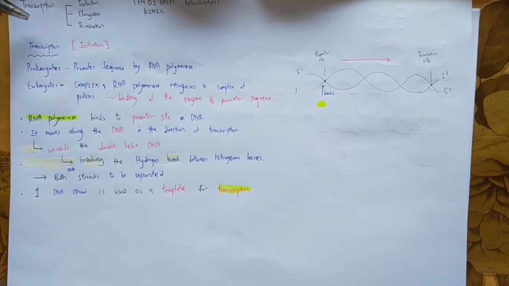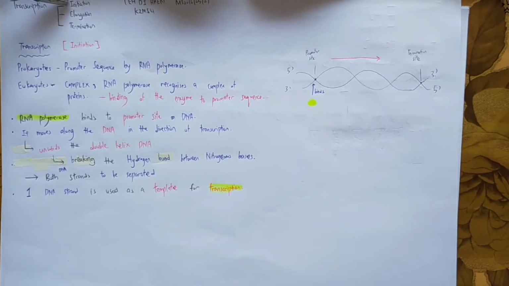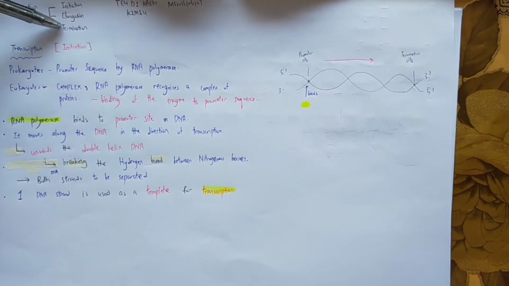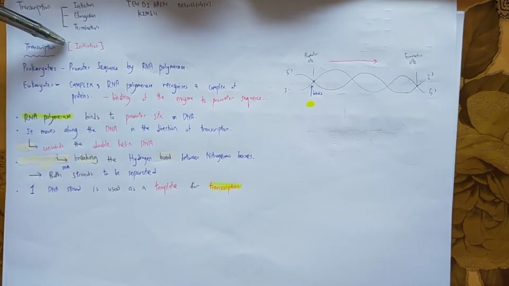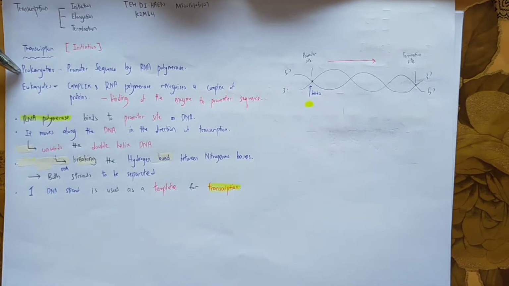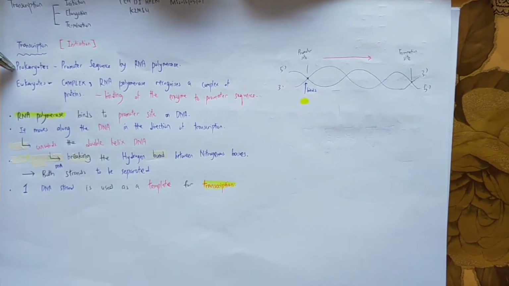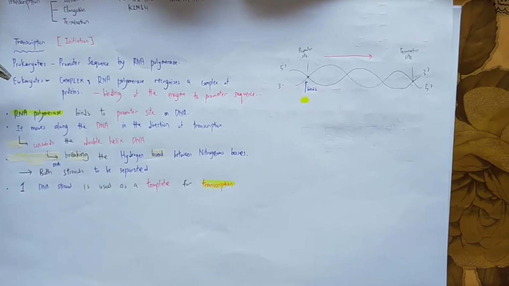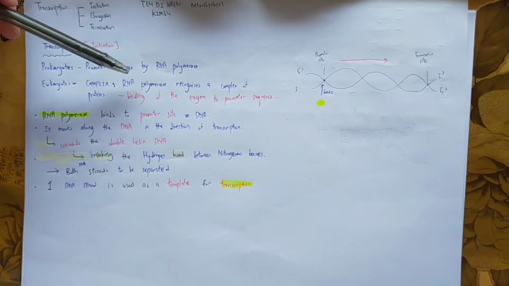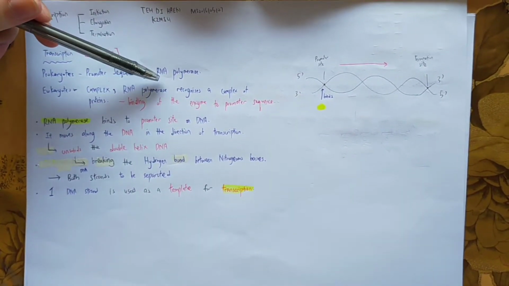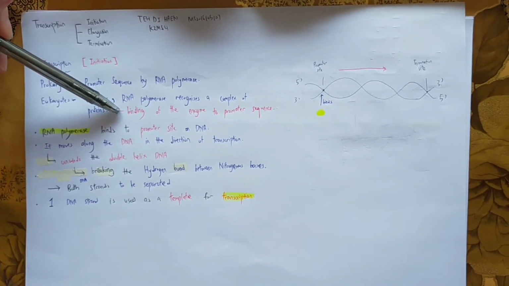There are 3 stages in the transcription of DNA to RNA, that is, initiation, elongation, and termination. For now, I would like to talk about initiation. In prokaryotes, initiation of transcription occurs with the specific recognition of the promoter sequence by RNA polymerase, whereas the initiation in eukaryotes is more complex, whereby RNA polymerase recognizes a complex of proteins that help with the binding of the enzyme to the promoter sequence.